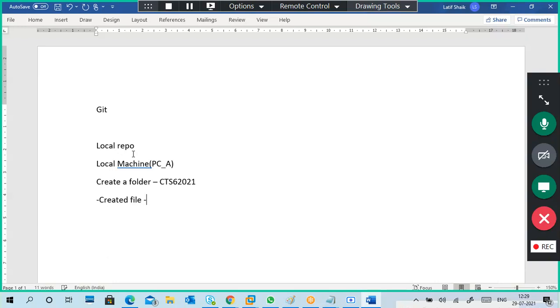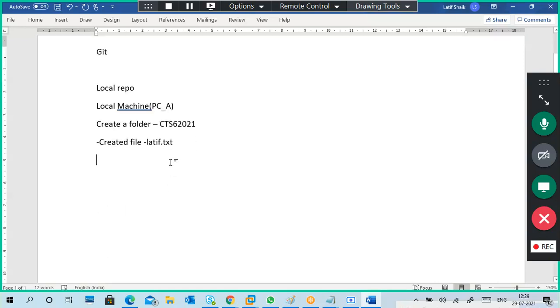File name is example.txt. So add some matter. Initiated the Git. First I initiated it in the folder.